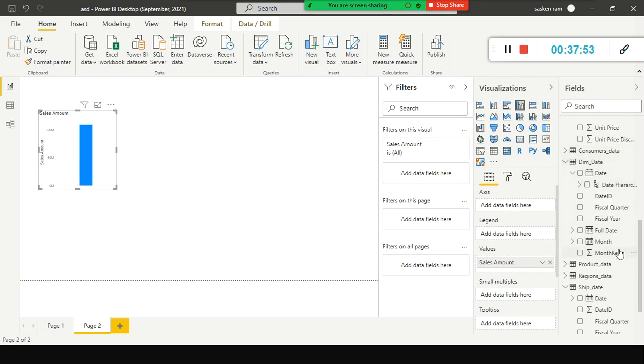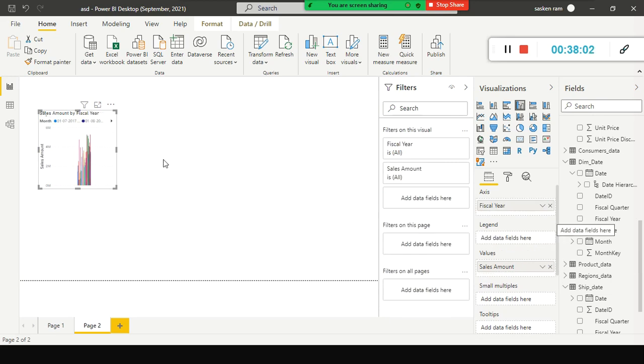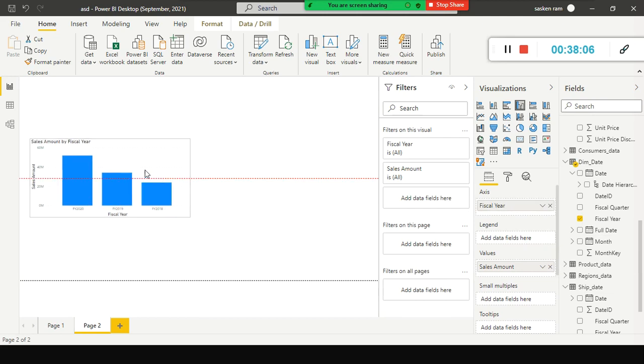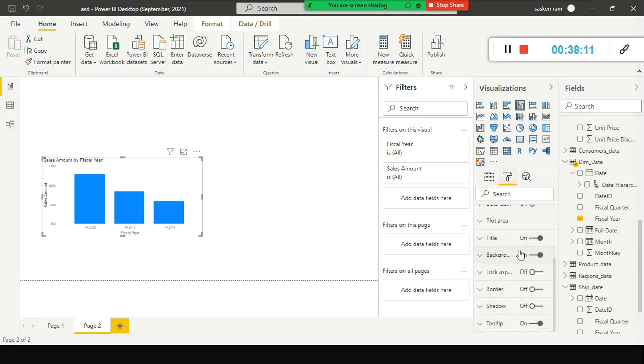Okay, here I want to see year wise, not month wise. We will see year wise. I just remove the month here, the legend. I just go here, we have a title on, and this is the format tab. We'll explain in detail how to use the various options and features that are available in the format tab.